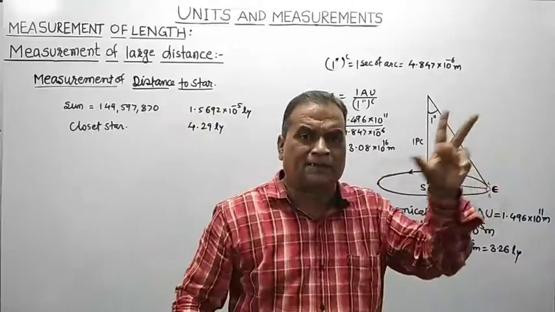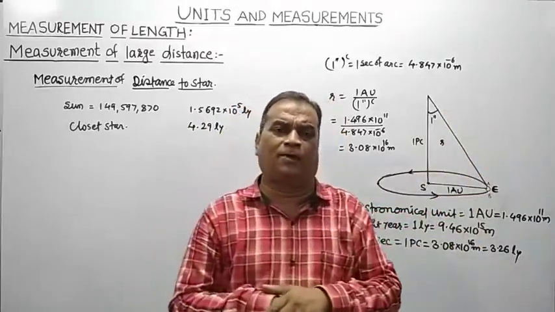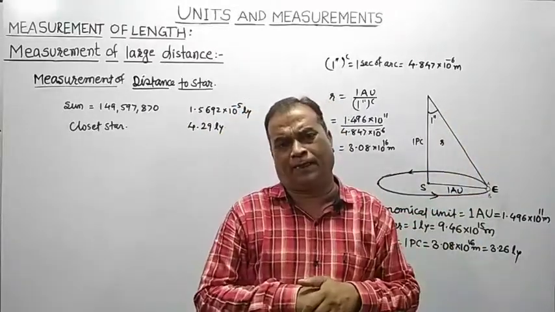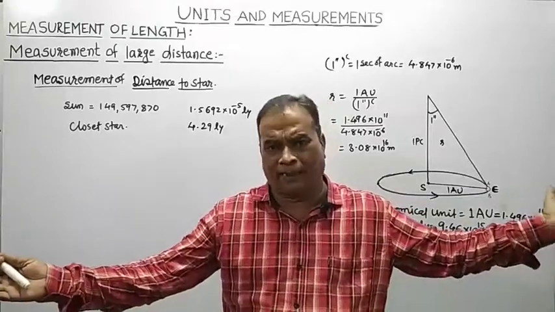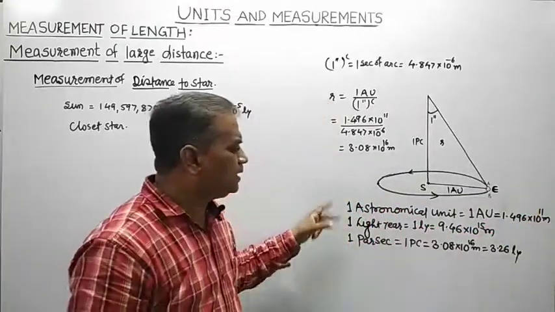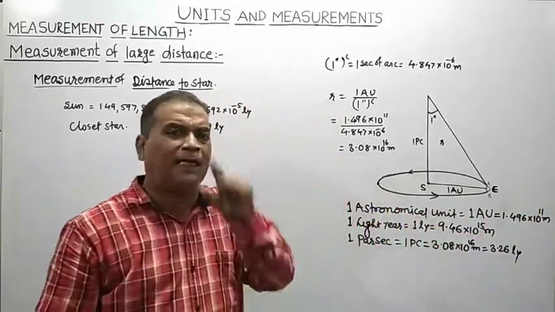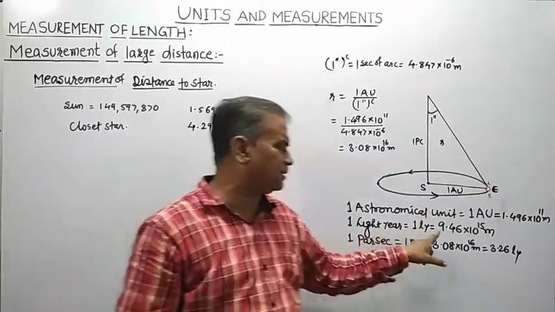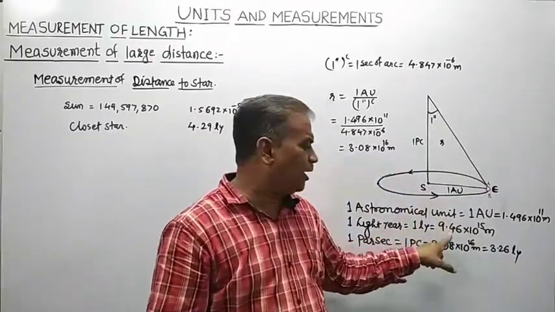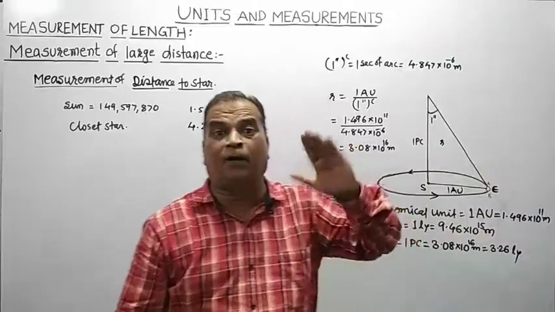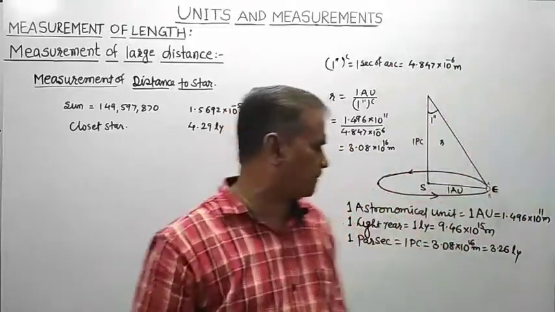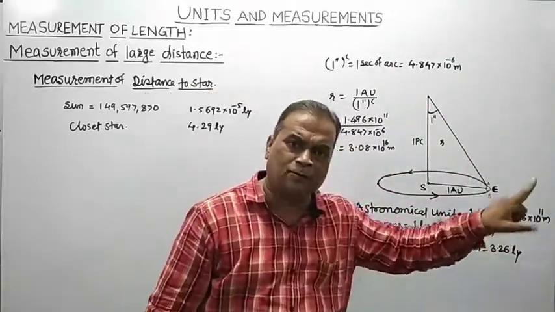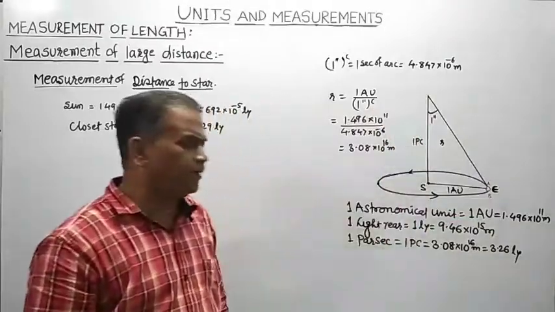Then also you know what is 1 light year? It is the distance that a beam of light will cover in a time of 1 year. Distance covered by a ray of light in 1 year is called 1 light year, and if you measure that distance, it is found to be 9.46 into 10 to the power 15 meter.